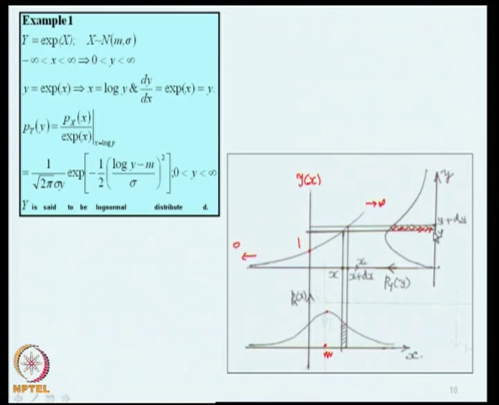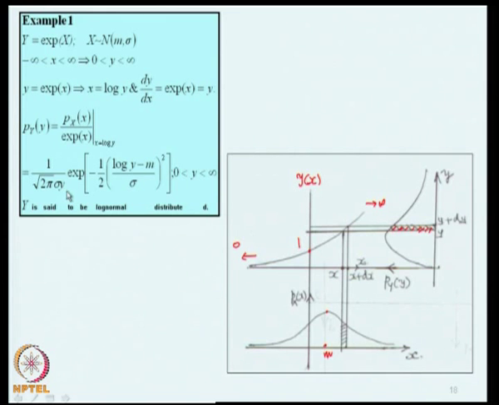If y lies between y to y plus dy, x will lie in this shaded region. Therefore, the density function of y at y is given by p_x(x) divided by dy by dx, which is exponential x, the same as y. So, we substitute into the formula here, and we get this expression for the probability density function of y.